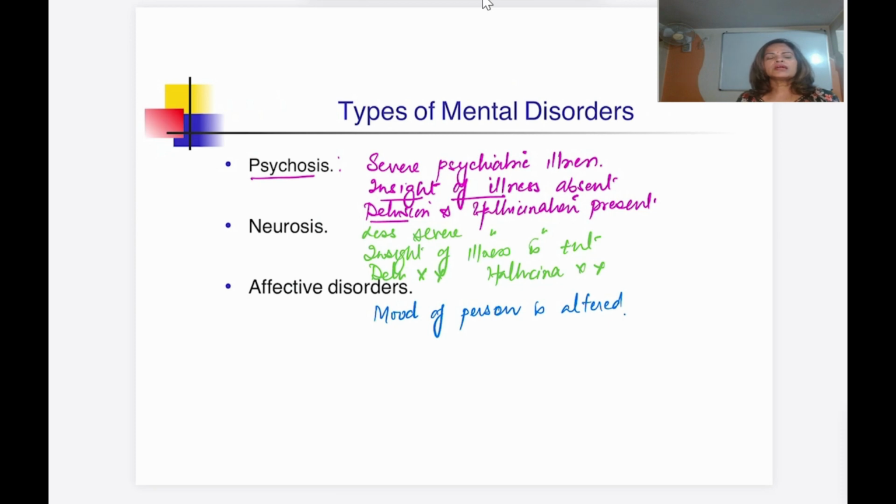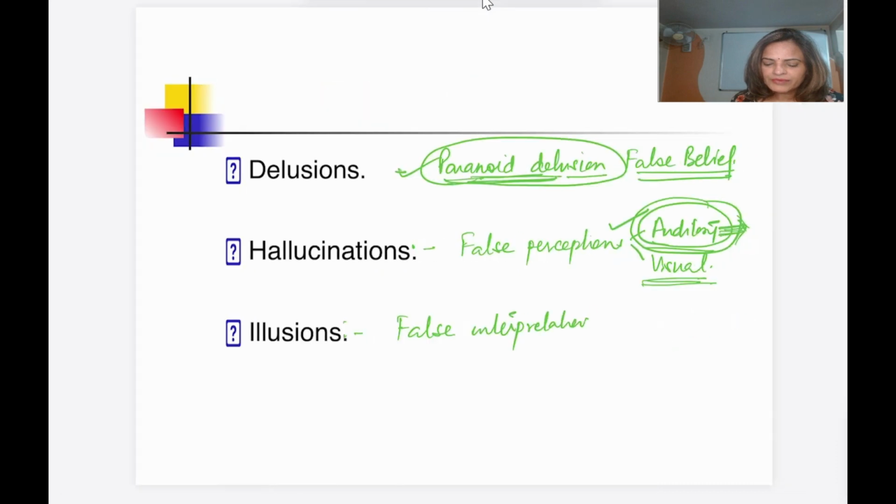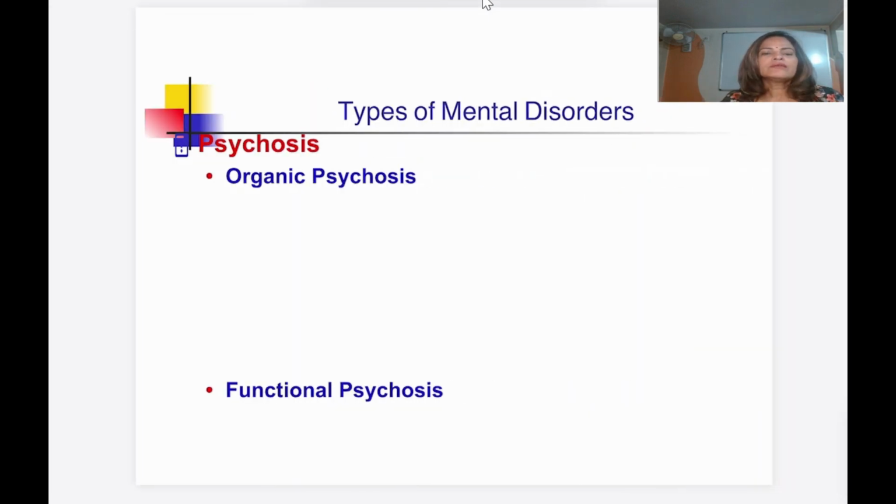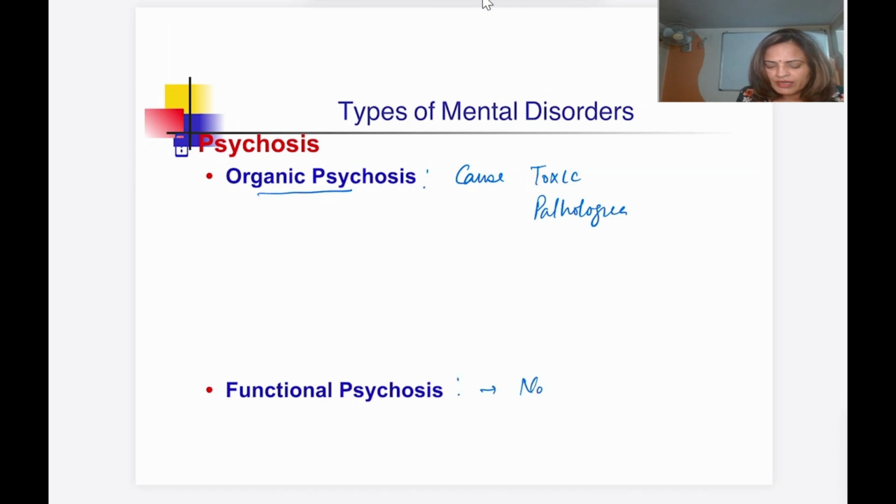So these are the three types of mental disorder. We have psychosis, we have neurosis, and we have an affective disorder. Now psychosis is of two types, organic and functional. In an organic psychosis, you will be finding some cause. It can be some pathological cause, it can be some toxic cause. Whereas in a functional psychosis, there is no well defined cause.